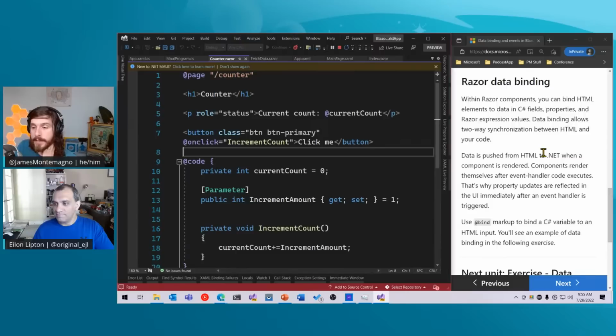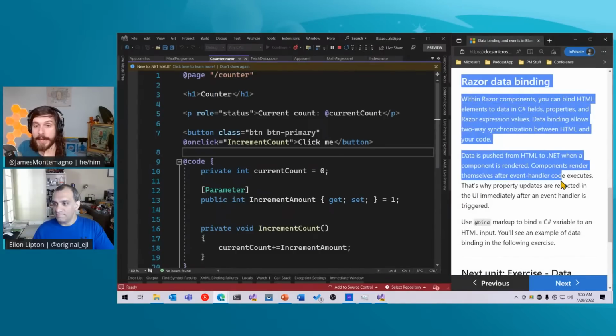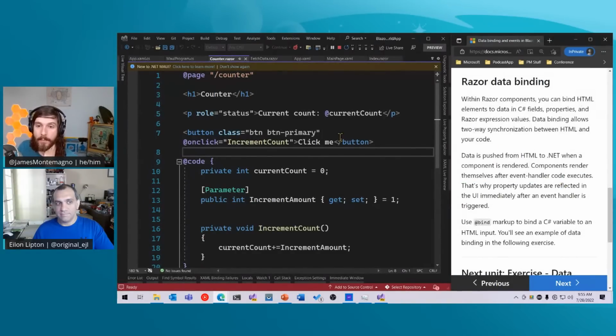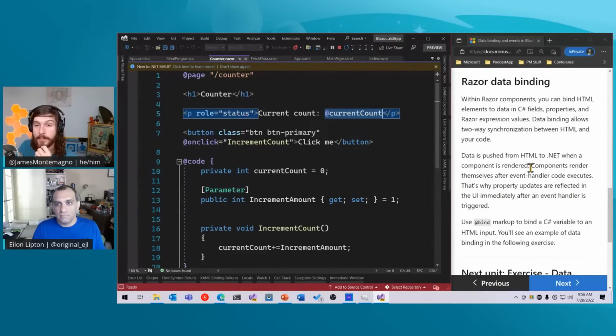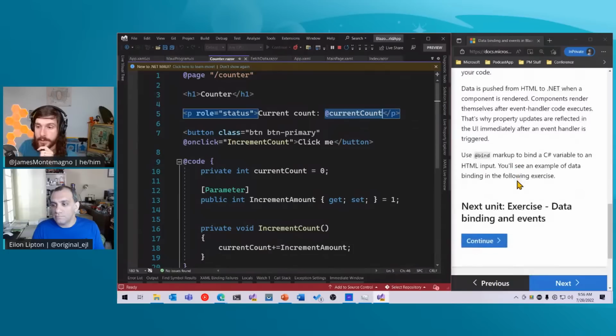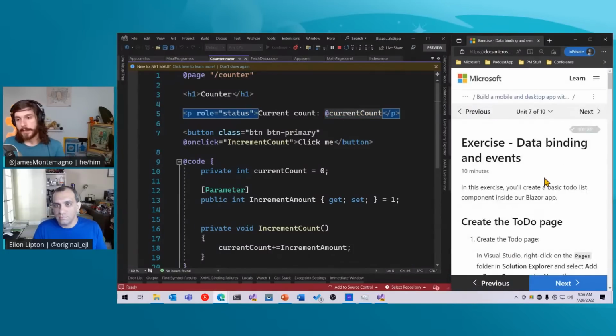The important part that this is pointing out is that there's this Razor data binding system. Remember, whenever I was calling on click, we saw that @currentCount was updated. There's also an @bind markup that enables us to bind a C# variable in an HTML input as well. For example, here this is just output, but what if we have input, like entering something into a text box? We can do that in the next module.